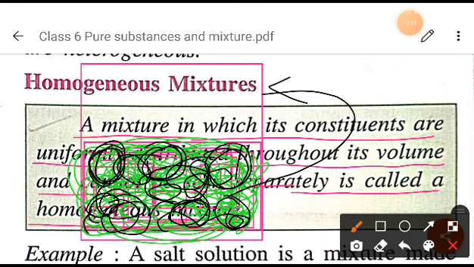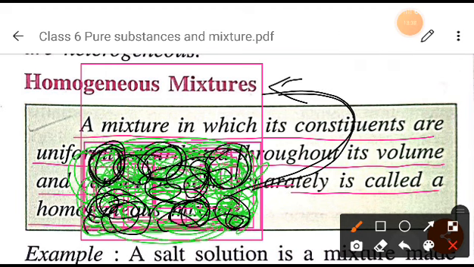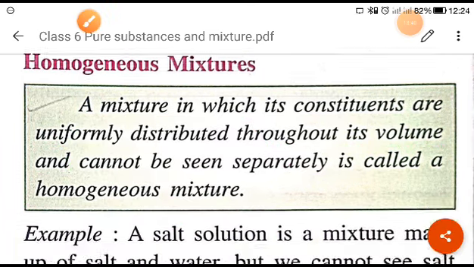So that type of mixture in which the constituents, here sugar and water, right? So sugar is completely dissolved in water. That type of mixture is called a homogeneous mixture, in which the constituents are uniformly distributed throughout the solution, right? So I hope you have understood this.